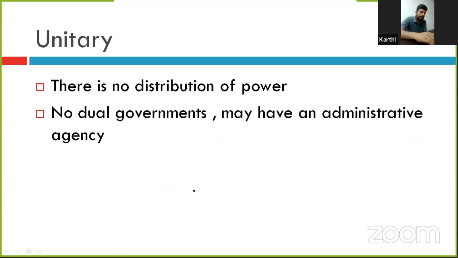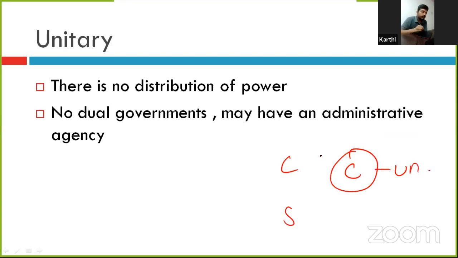Unitary means there is no existence of two governments. There is no central government and state government, there is only one government, that is called the central government. This kind of constitution is called unitary. For example, the Constitution of England is unitary, whereas the Constitution of America is federal. Clear?